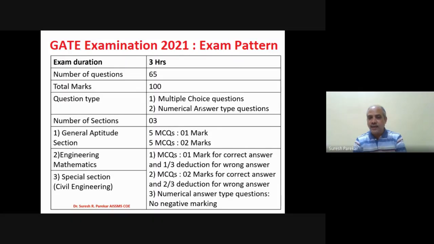This means if the answer is correct, we will get 1 mark, but if the answer is wrong, then 1/3 mark will be reduced. And for MCQs with 2 marks, there is a 2/3 deduction. Now, the numerical answer type questions, which we can call fill in the blanks, do not have any negative marking. So likewise, we have a total of 65 questions for 100 marks.